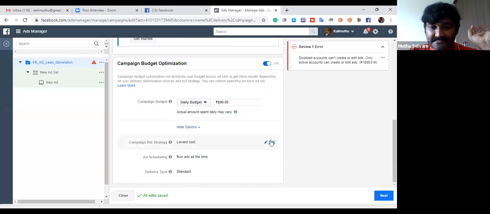Lowest cost, keep it as it is. Ad scheduling, keep it as it is. Okay. In case tomorrow you are not getting the proper leads, then you could pause it, no problem. You can switch it on and off based on whether today I'm getting good leads. Okay, if these leads are not working perfectly, then you can go for the next campaign. You could create it. It's testing, and we need to do testing in the proper manner.